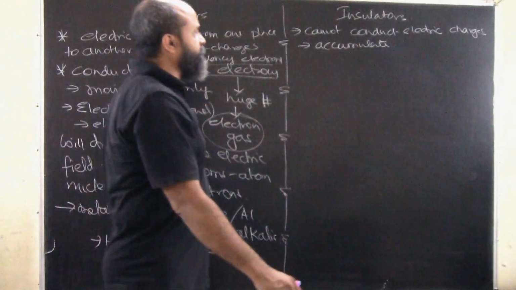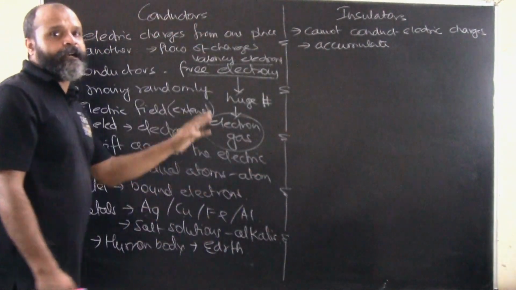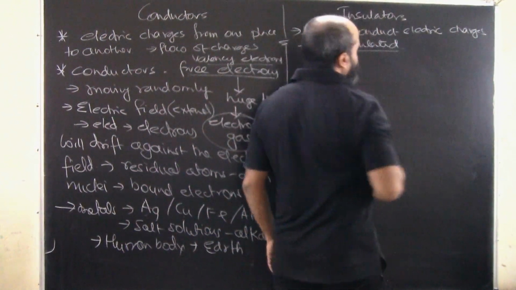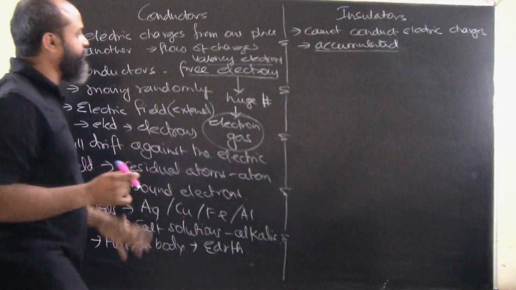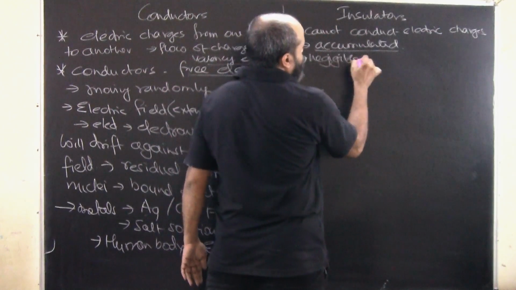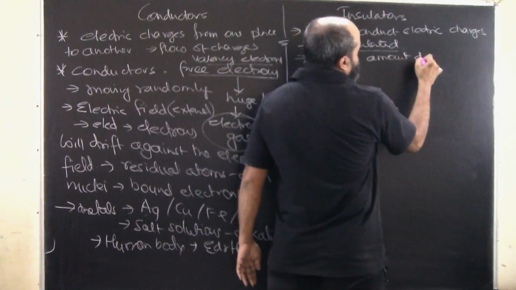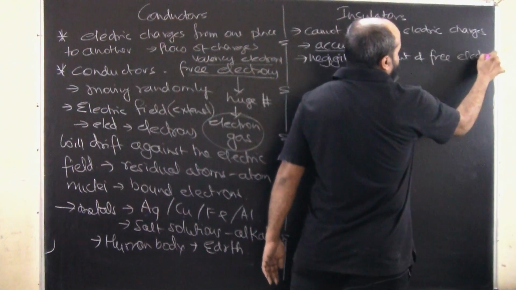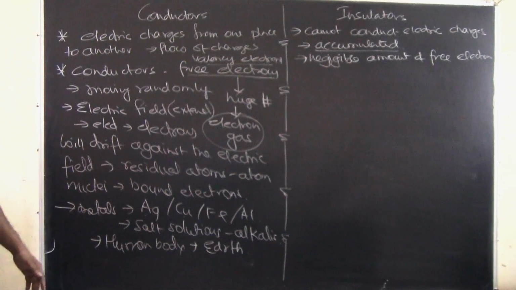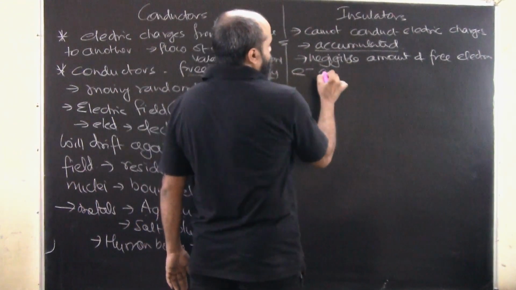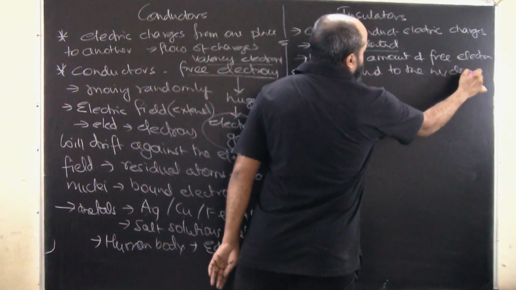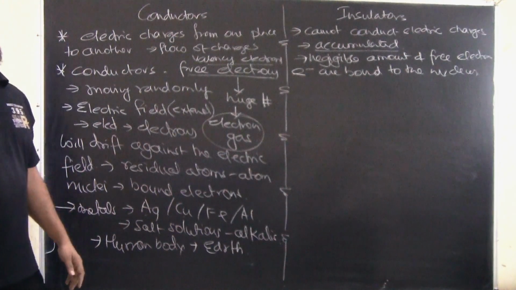When we talk about insulators, they do not conduct electricity. They generally accumulate the charges. They have a very negligible amount of free electrons. The electrons are bound to the nucleus, so they are not free to move, because of which electricity doesn't get conducted in them.